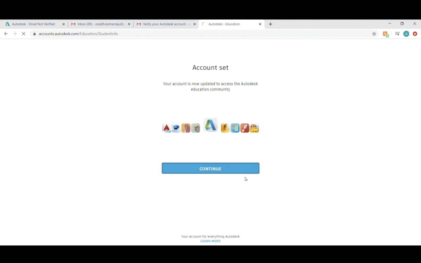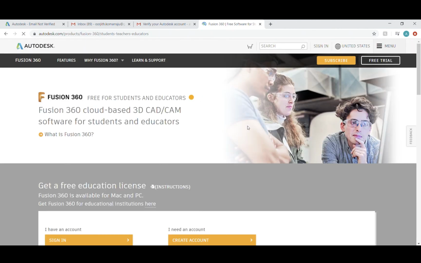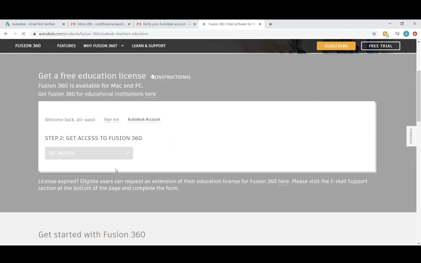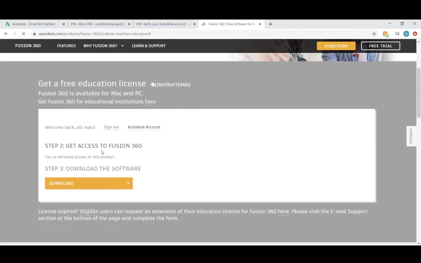Now your account has been set. Now you can get access and download Fusion 360.